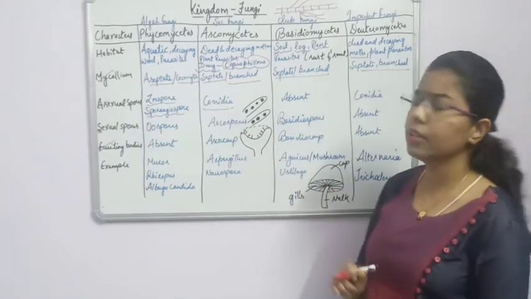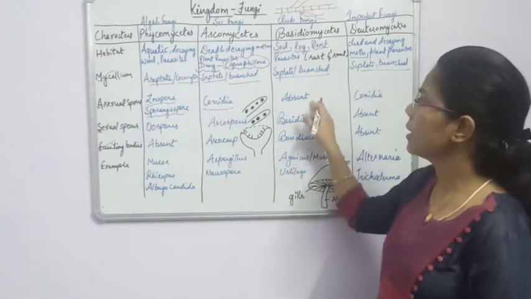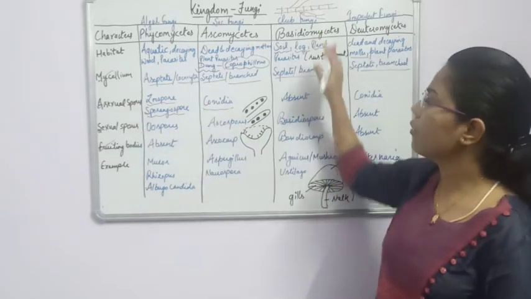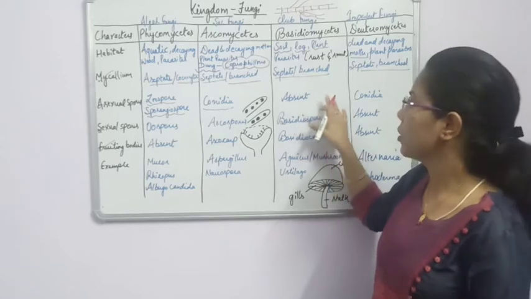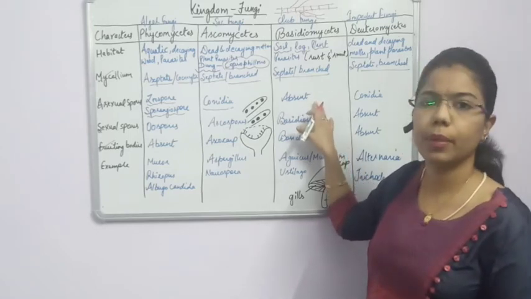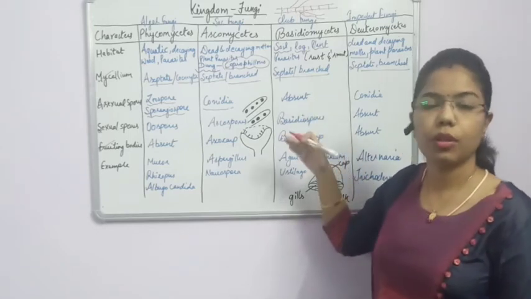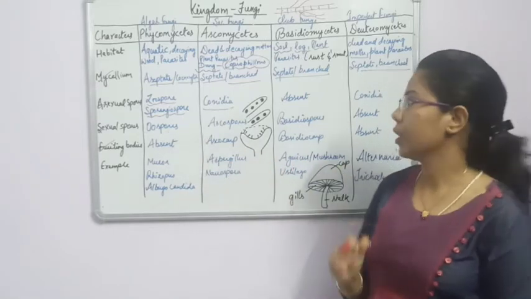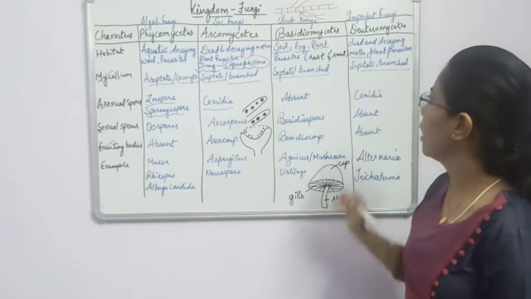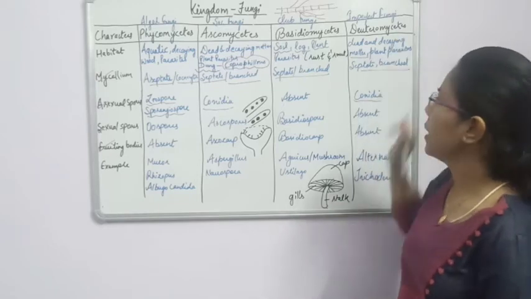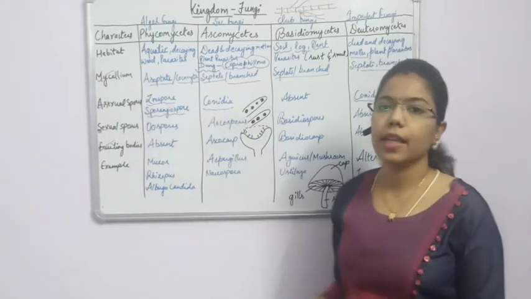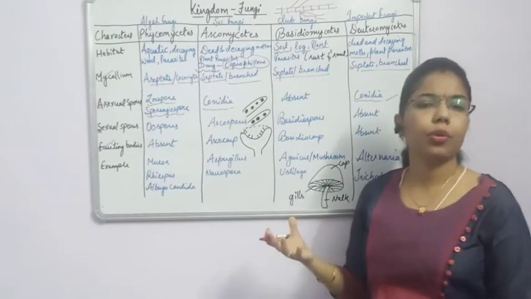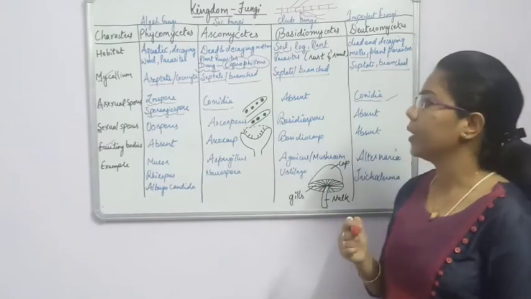Now come to the third class, Basidiomycetes. These asexual spores are absent in case of Basidiomycetes. So it means that the reproduction takes place through what? It takes place through the vegetative as well as through the sexual mode of reproduction. Now come to the fourth class, that is Deuteromycetes. So here the asexual spores are again conidia. It means that they are produced outside the body.